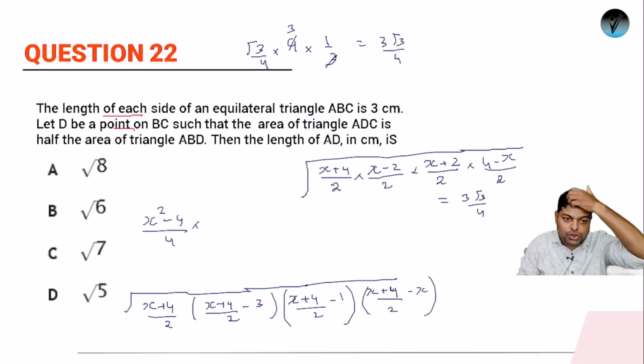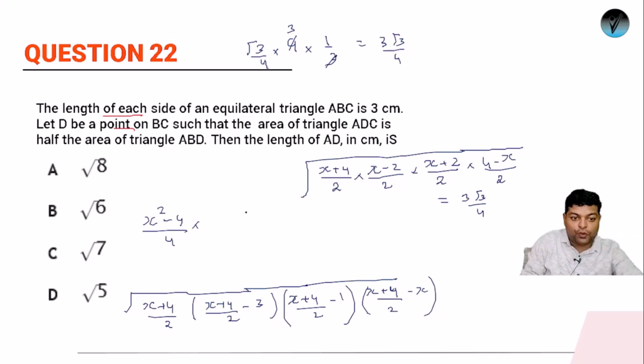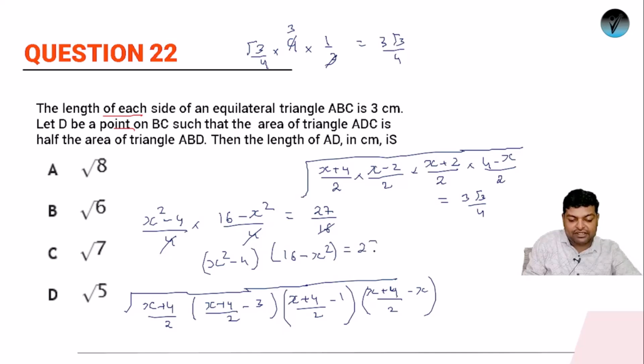So it will be 4 4s, 16 minus x square by 4, and it should be equal to 3 3s is 9, 9 3s is 27 upon 16. So the 4 will cancel, okay? So we'll have x square minus 4 into 16 minus x square, and it should be 27.